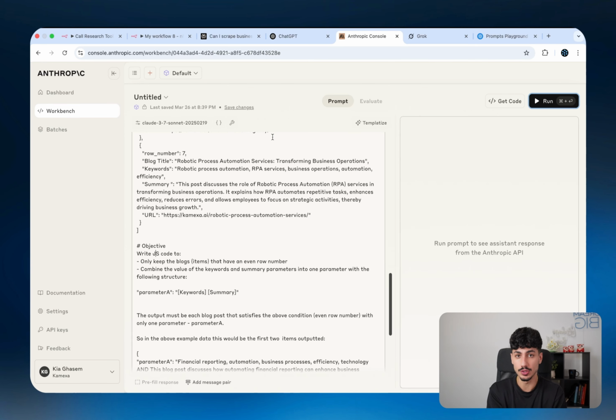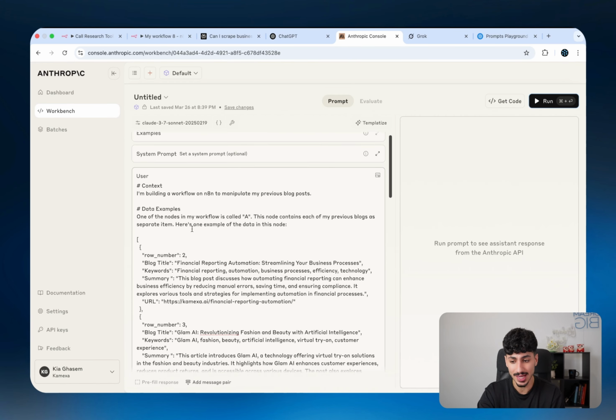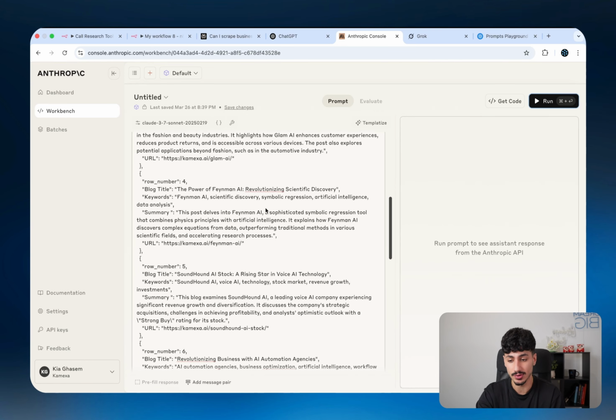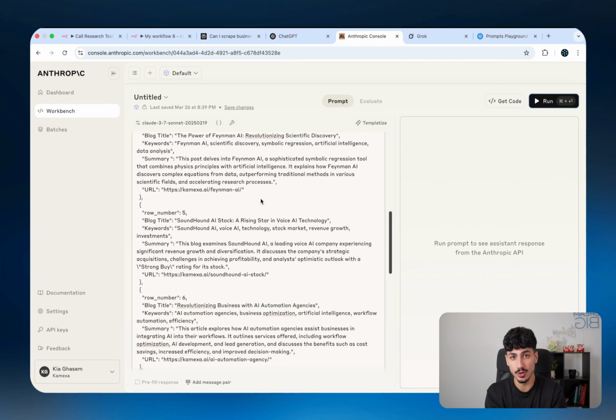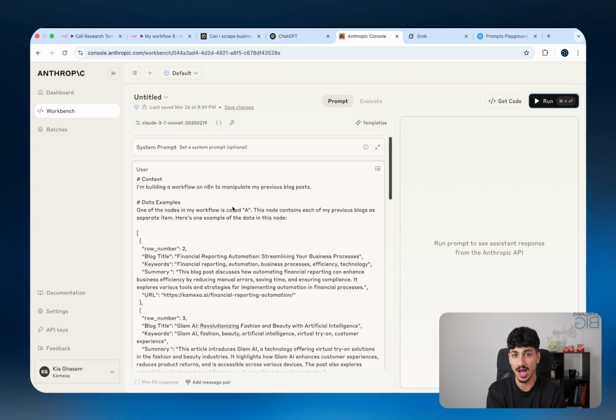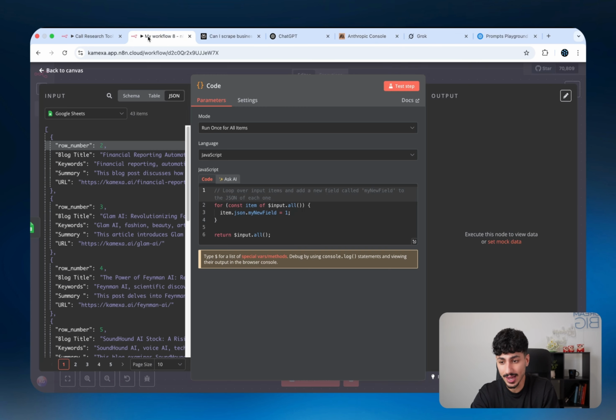And it's very important you don't do that either if you've got a lot of data that sits inside that specific node, because the bigger the prompt gets, the more tokens or words that are inside the prompt, the less accurate your model becomes. So usually what you should do is just get a couple of examples of that actual data so you can explain the structure of that data to the large language model.